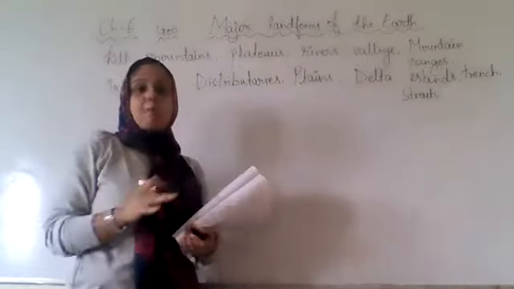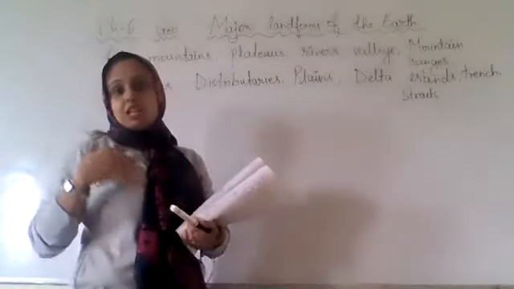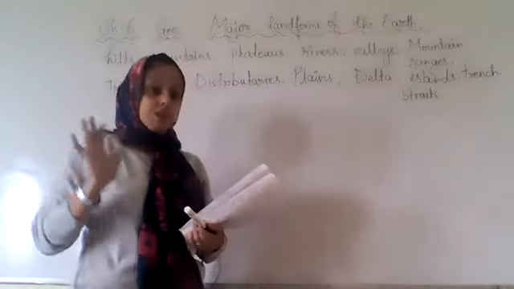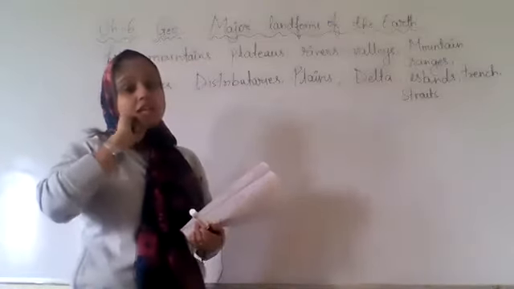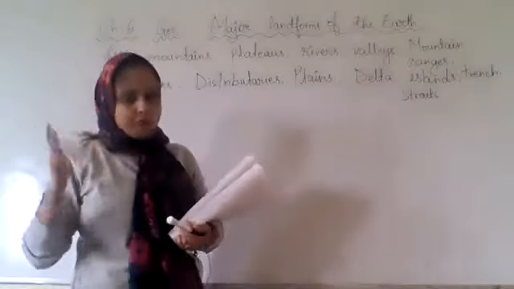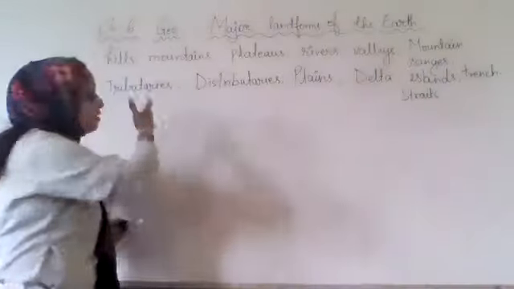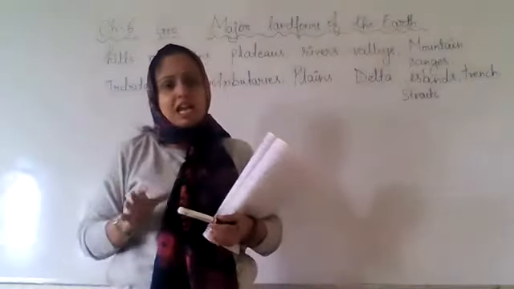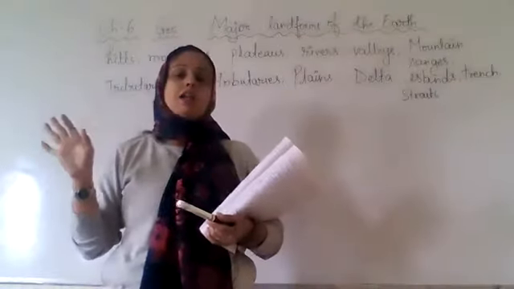These are only some of the landforms which we are going to discuss. So we have hills, mountains, plateaus, valleys, rivers, islands, many landforms.